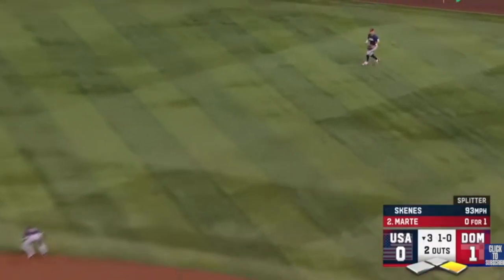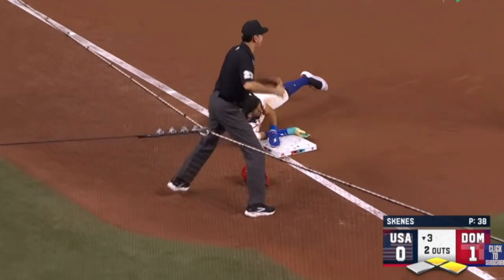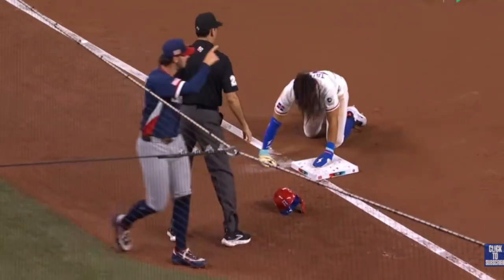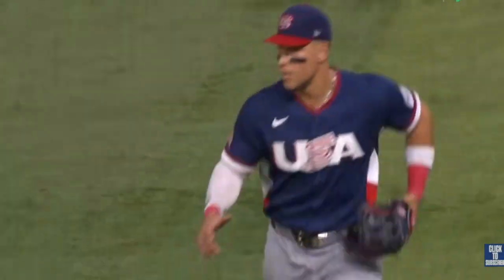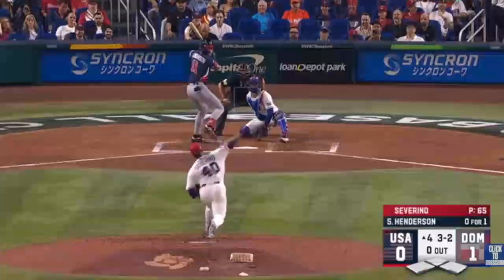Marte rips it over the head of the leaping Terang over to right field. Tatis Jr. on his horse. Throw from Aaron Judge. What a cannon by Judge. Wow, he throws out Tatis Jr. for the third out. Inning over for the DR. Puro Cactus Jack. Bang, bang.